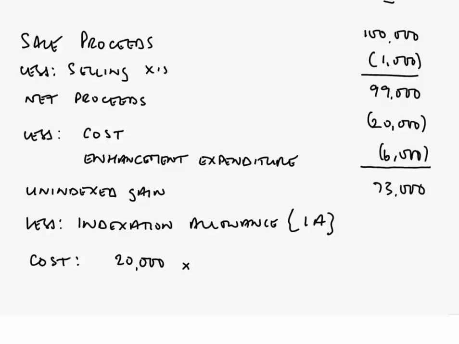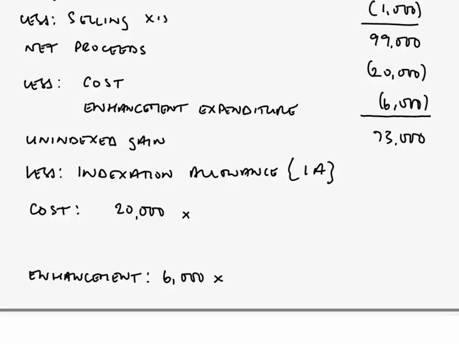Now, because there is more than one figure of cost, both an original cost and also enhancement, then each of these separate cost figures must be indexed by their own relevant indexation factor. So for each of them, we now look at that calculation of how it is we work the indexation factor. So we're going to multiply out the cost of 20,000 by its indexation factor, taken to 3 decimal places, and enhancement expenditure, again by its indexation factor. So how do we calculate those indexation factors?